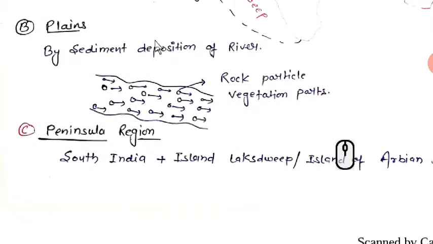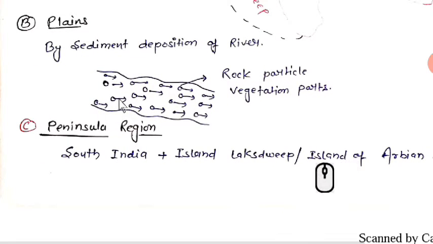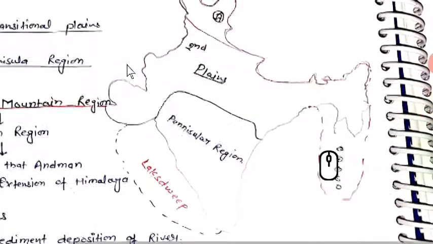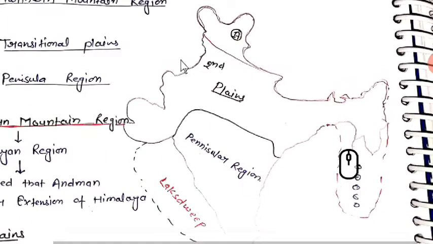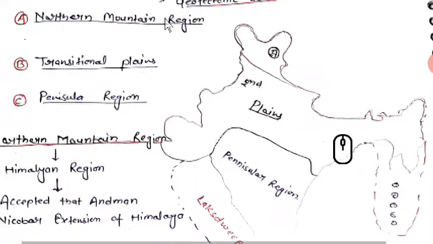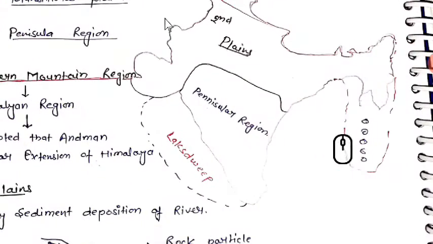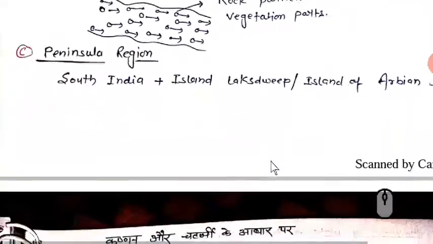Next, B, plains. Plains are formed by sediment deposition of rivers, I mean the rock particles and vegetation parts. In a river we will see so many rocks, right? Those rock particles and vegetation parts make up the plains. The plains are located here in the mid part of India. Then the upper part is the Northern mountain region, and the lower part is the peninsula region. We'll go into that now.